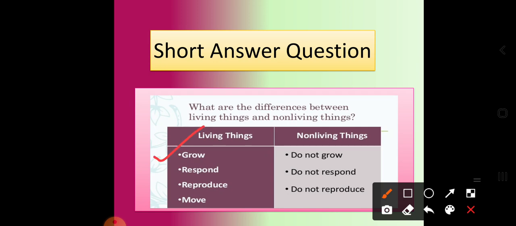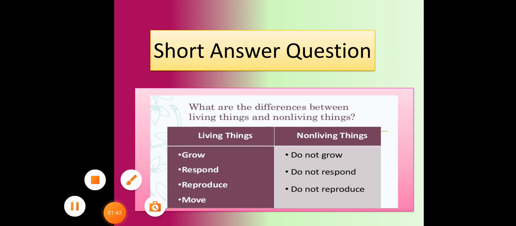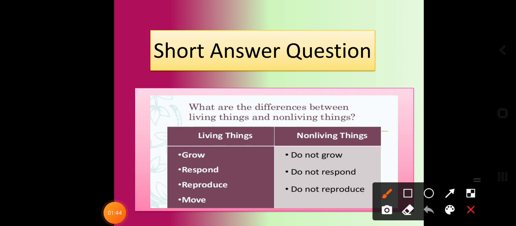The first point is that living things can grow, whereas non-living things do not grow. Living things respond to touch, and non-living things do not respond. Living things can reproduce by themselves, but is it possible for non-living things? No, they do not reproduce.